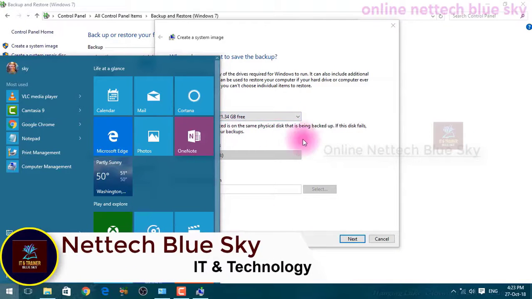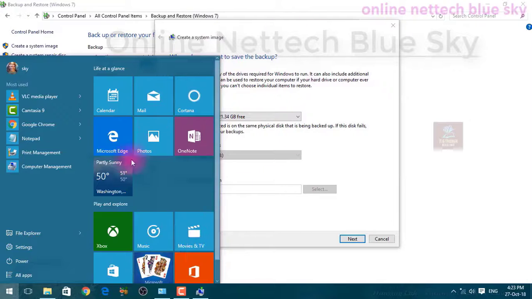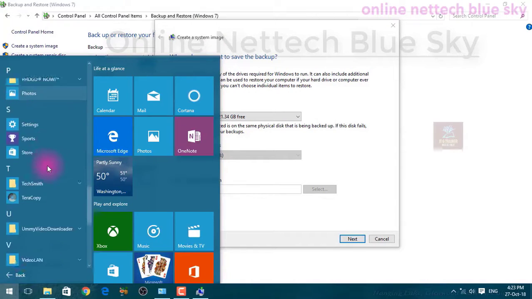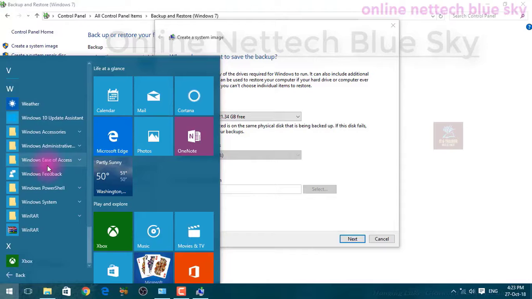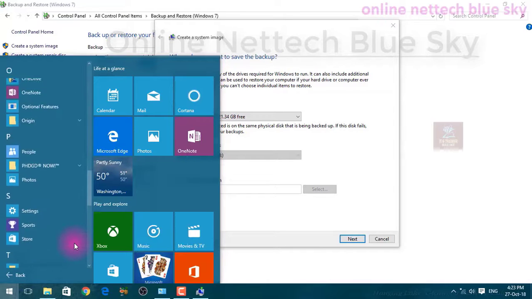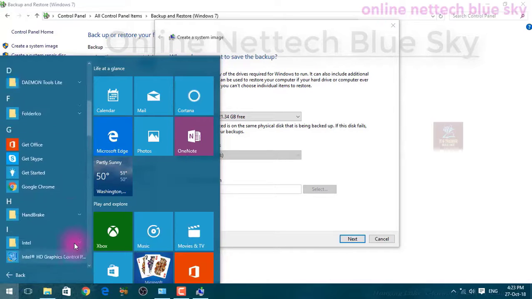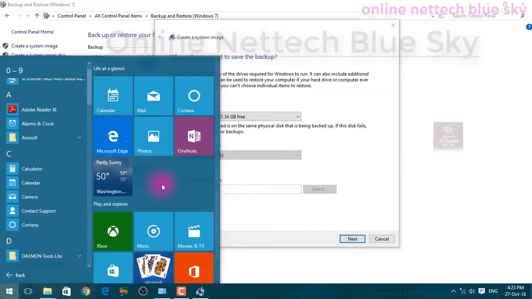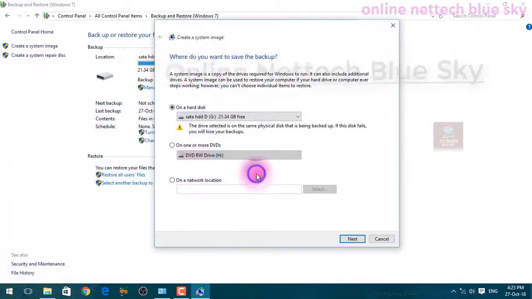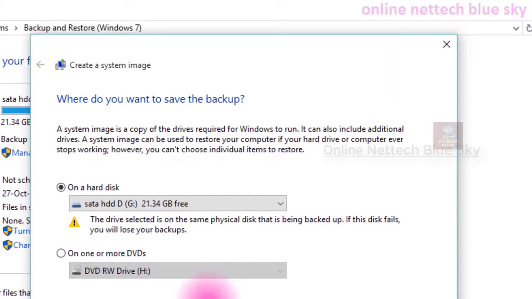But if you restore an already taken system image, it automatically restores your operating system, all your data and your software, and everything you installed, including settings, is automatically recovered and reinstalled. So this is a very good technology for backup here.